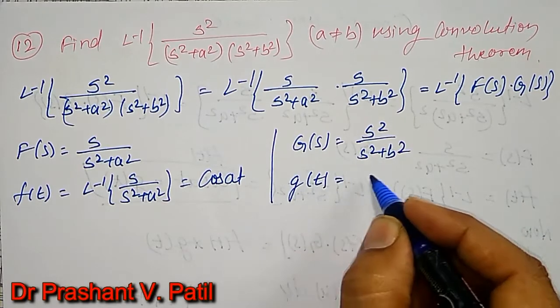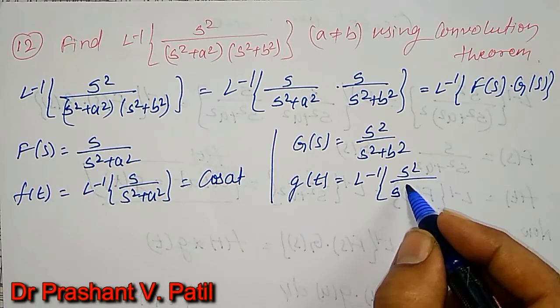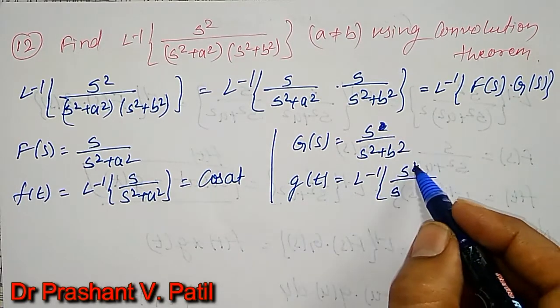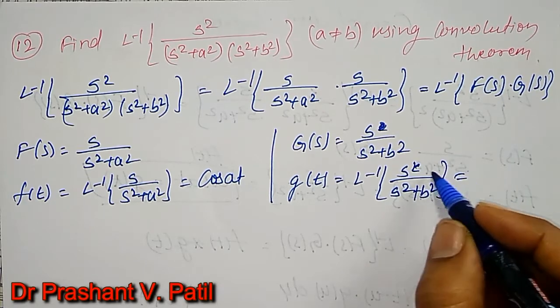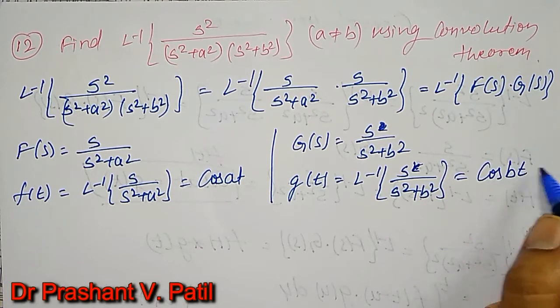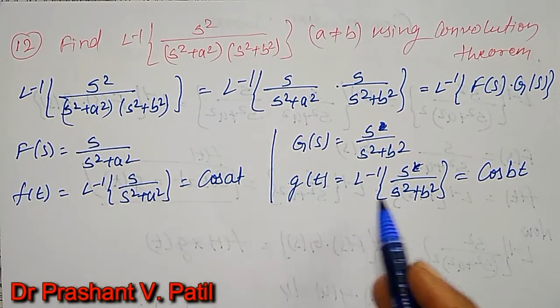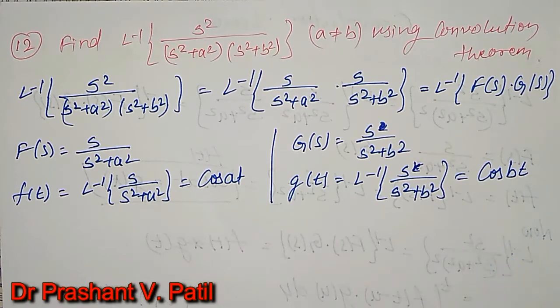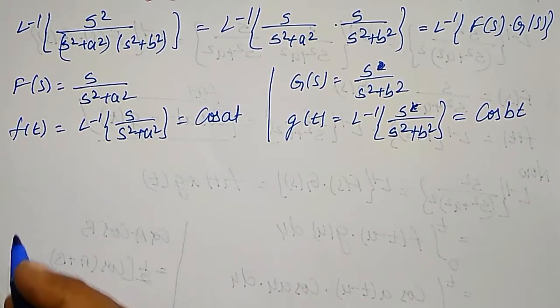My g(t) will become the inverse Laplace transform of s divided by s square plus b square. Therefore it is nothing but cos bt. Okay, f(t) is cos at and g(t) is cos bt. Using them I have to find the inverse Laplace transform and convolution.